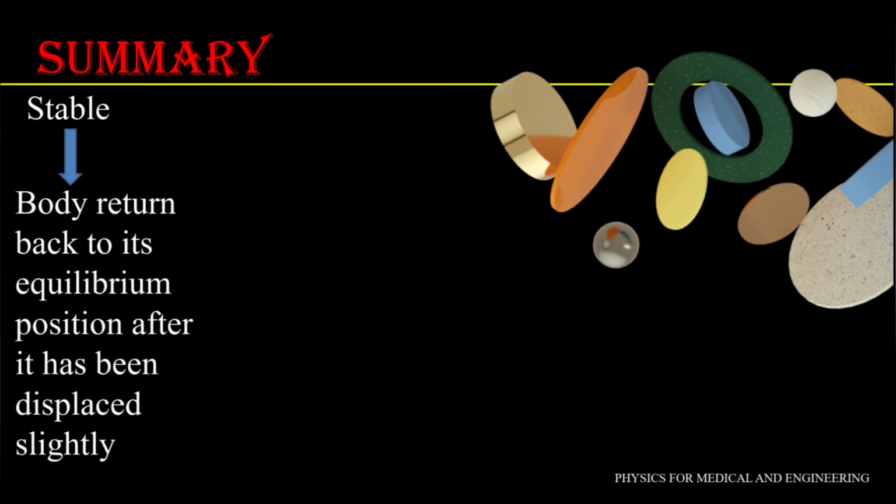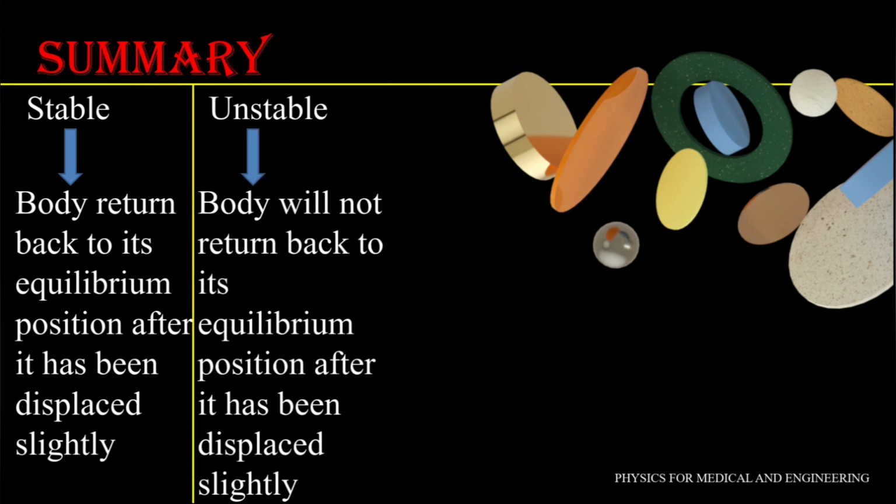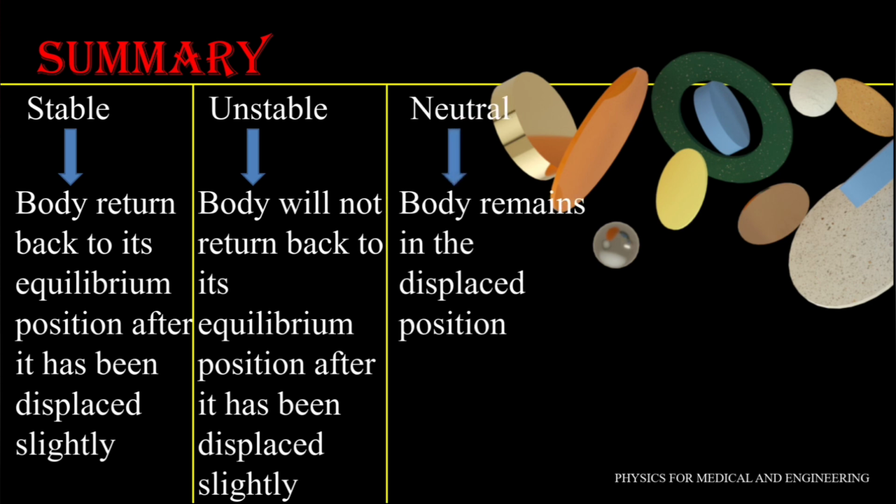And there are three types of equilibrium: stable, unstable and neutral. Stable means the body returns back to its equilibrium position after it has been displaced slightly. Unstable means the body will not return back to its equilibrium position after it has been displaced slightly. And neutral means the body remains in the displaced position. So this is all about equilibrium of a rigid body.